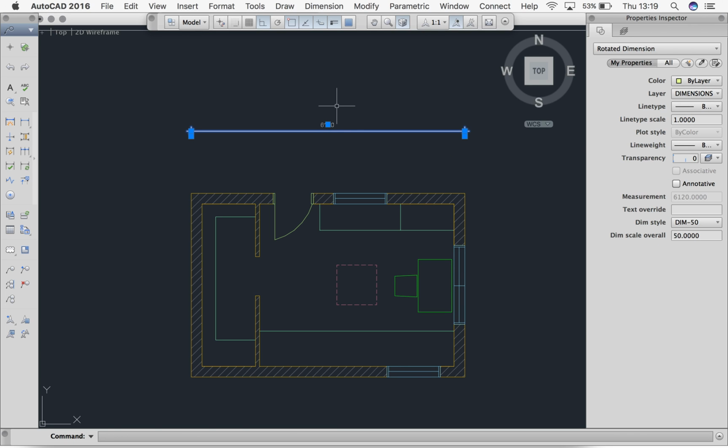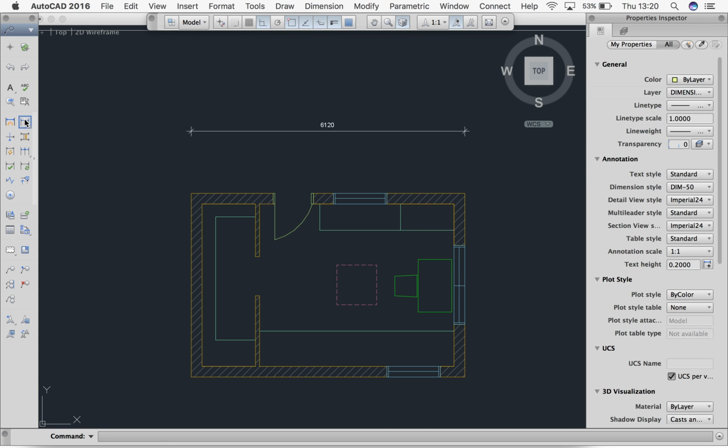I can click on my dimension, and if I hover over the snap point or above my text, I can move my text anywhere I need it to go if I need to, and there are other options. Move with leader, above dim line, center vertically, stretch, things like that. So I'm going to continue to use my dimensions.